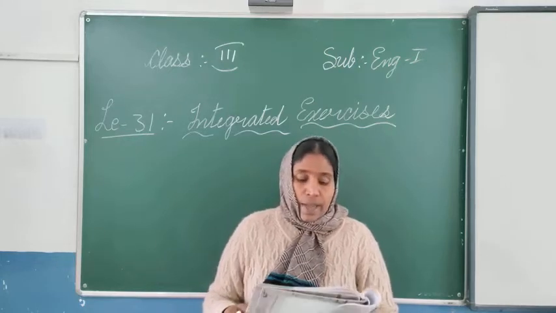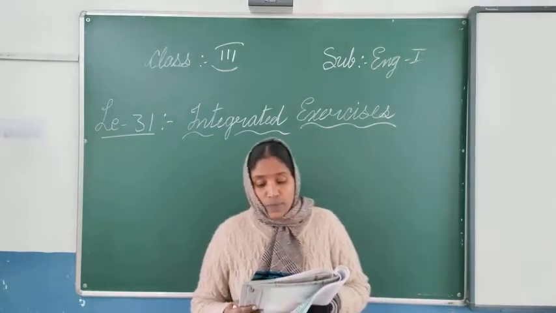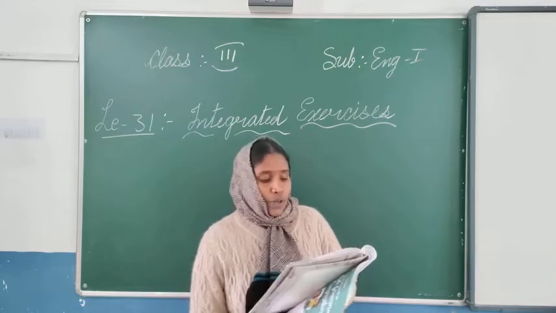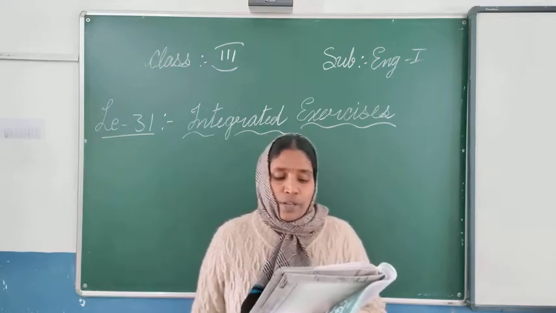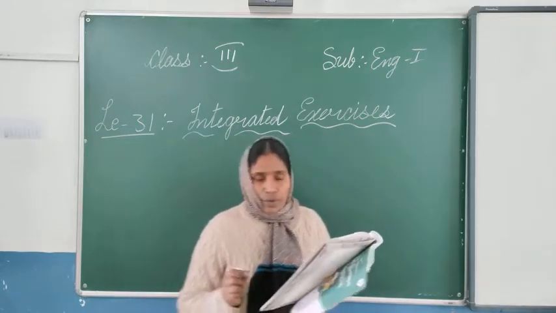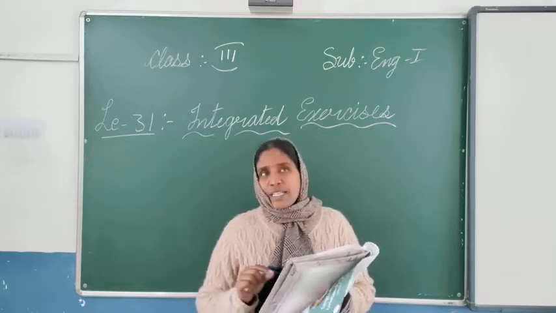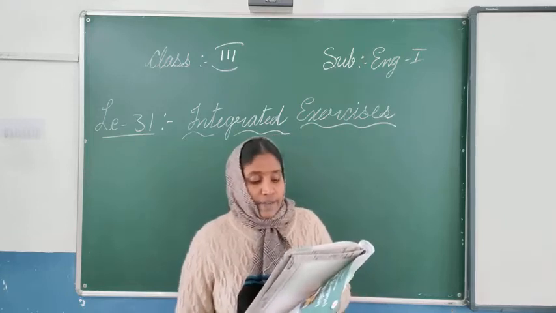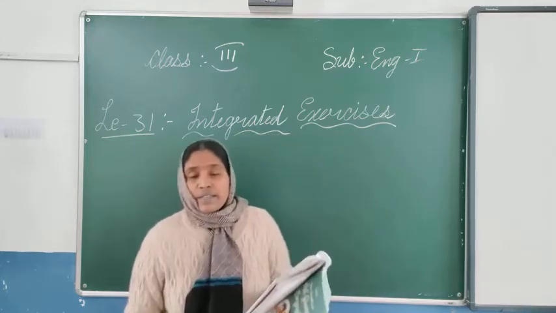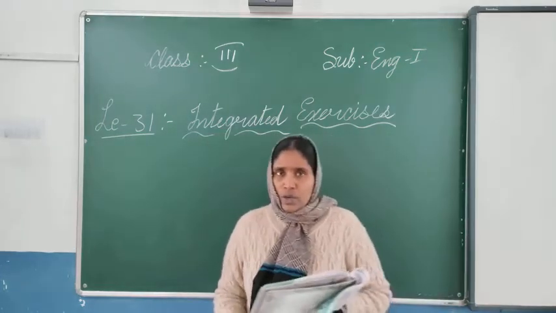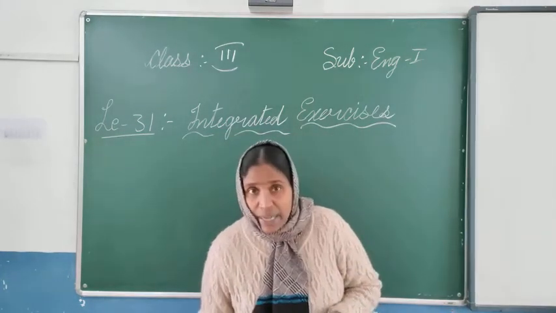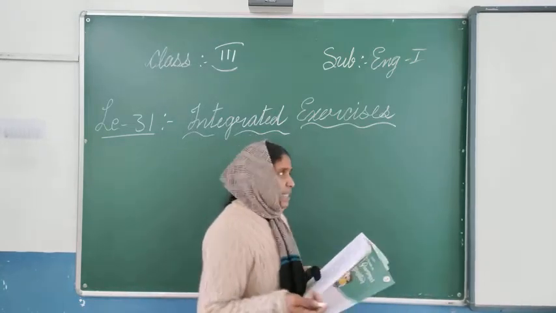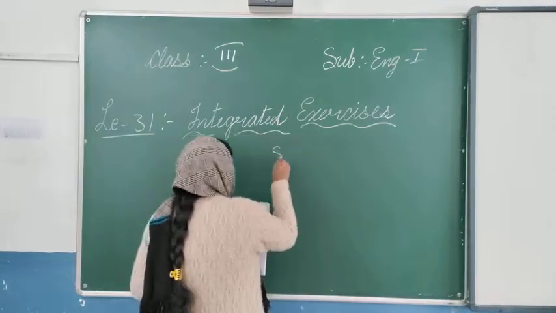A. Identify the following sentences. Write S for statements, Q for question marks, C for commands and E for exclamation marks. So that we know very well. If you feel that it is a statement, then you have to give the S there. First one, the children like interesting stories. Is there any question here or any command? No. So what is there? It is just a statement. So you can write S there.